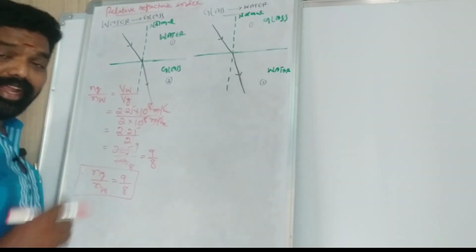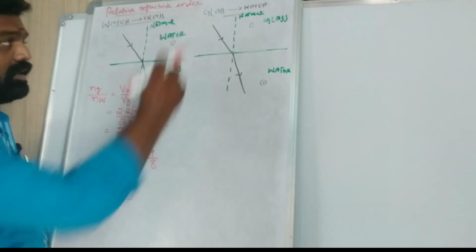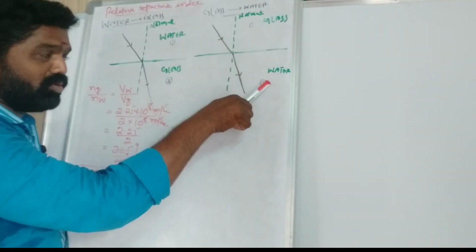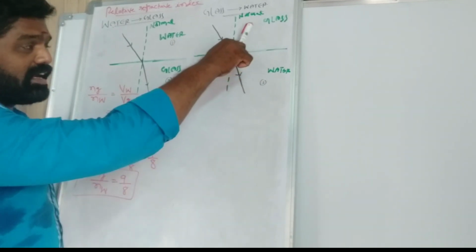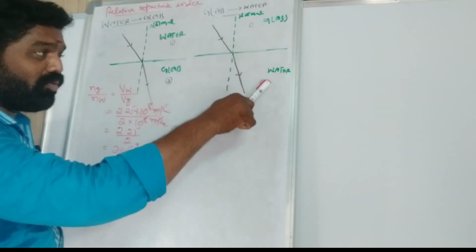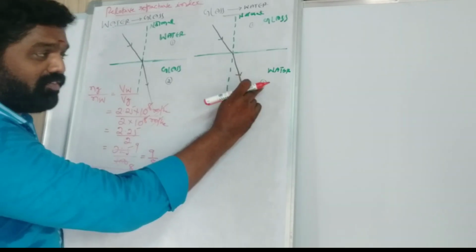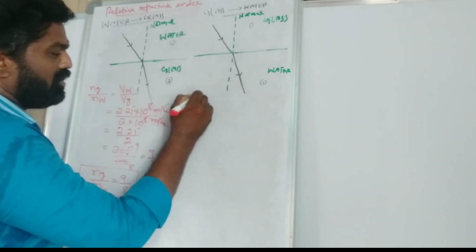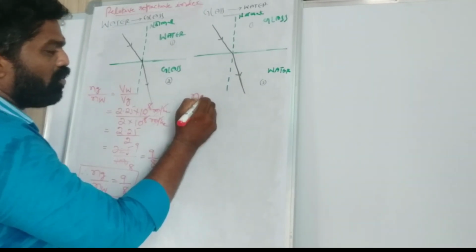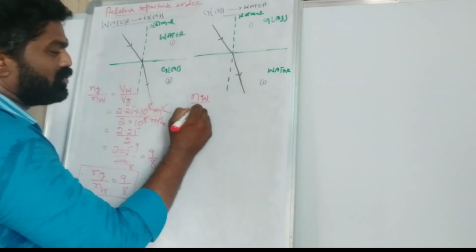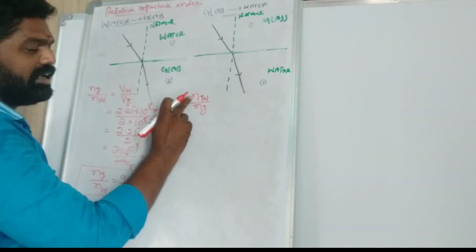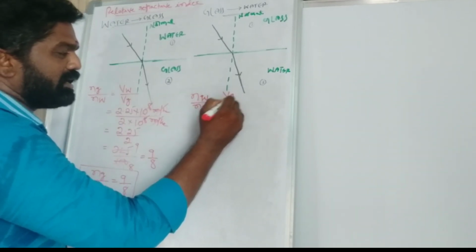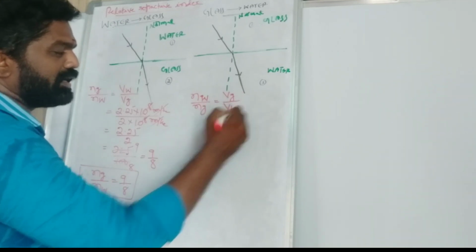Suppose a light ray travels from glass to water. Here medium 1 is glass, medium 2 is water. Light ray travels from glass to water. Then the refractive index of water relative to glass is Nw by Ng, equal to speed of light in glass by speed of light in water.